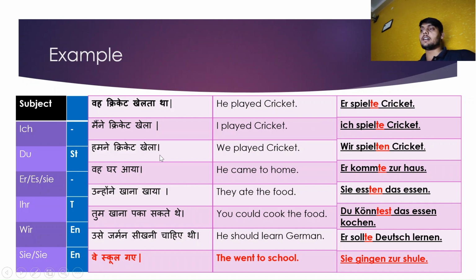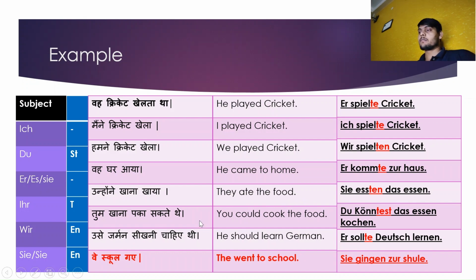हमने क्रिकेट खेला था. We played cricket. In German, wir spielten Cricket. वह घर आया. He came home. But in German, kommen. Remove en, add te. Now it is the ich form, and the ich form is used with er also. So er kam zu Hause. उन्होंने खाना खाया. They ate the food, but in German, sie, essen, das Essen.